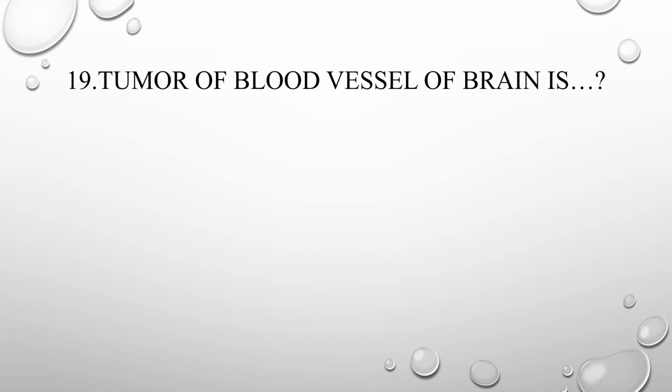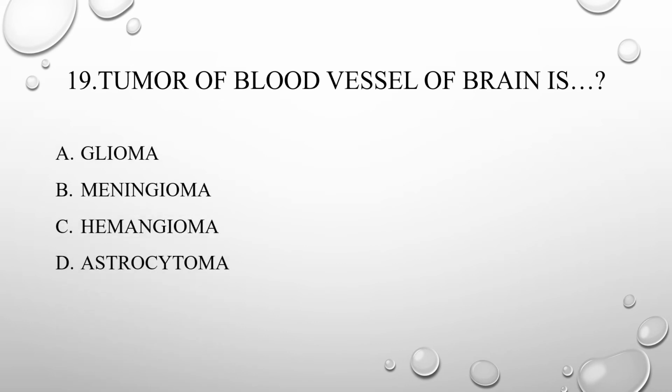19th one, tumor of blood vessels of brain is. Tumor of blood vessel, so we have to be very careful. They are asking for tumor of blood vessel of brain. A. Glioma, B. Meningioma, C. Hemangioma, D. Astrocytoma. Answer is hemangioma.